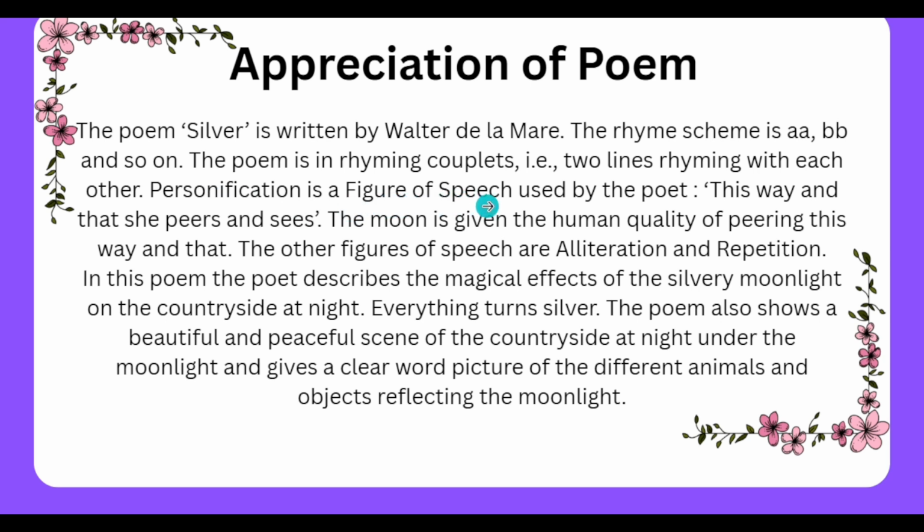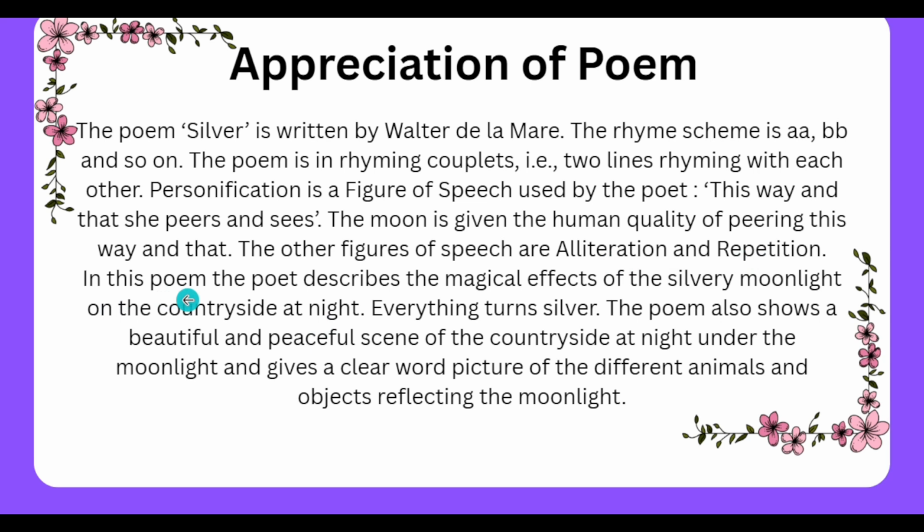Personification is a figure of speech used by the poet. This way and that she peers and sees. The moon is given the human quality of peering, this way and that. The other figures of speech are alliteration and repetition.